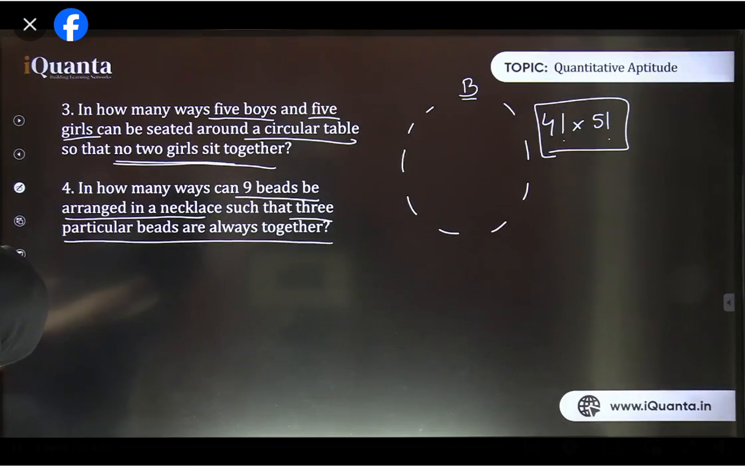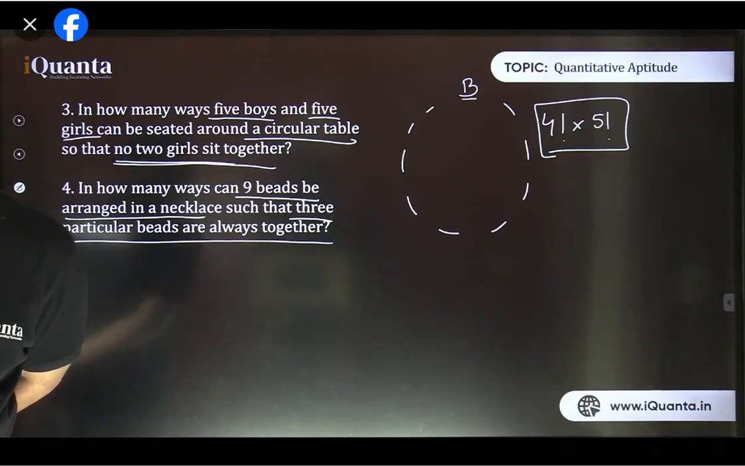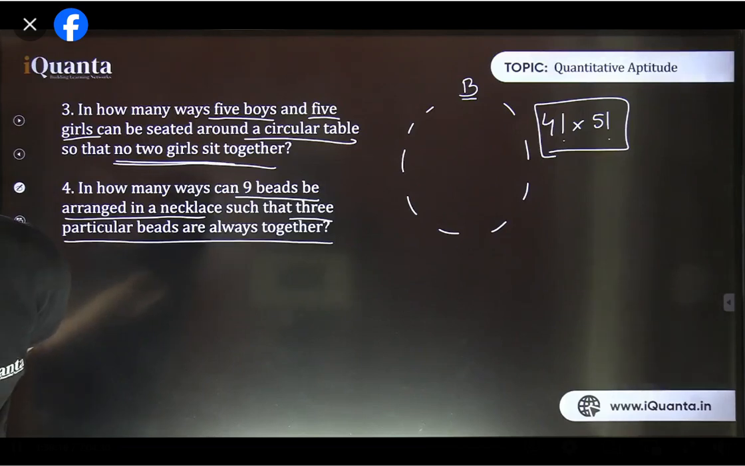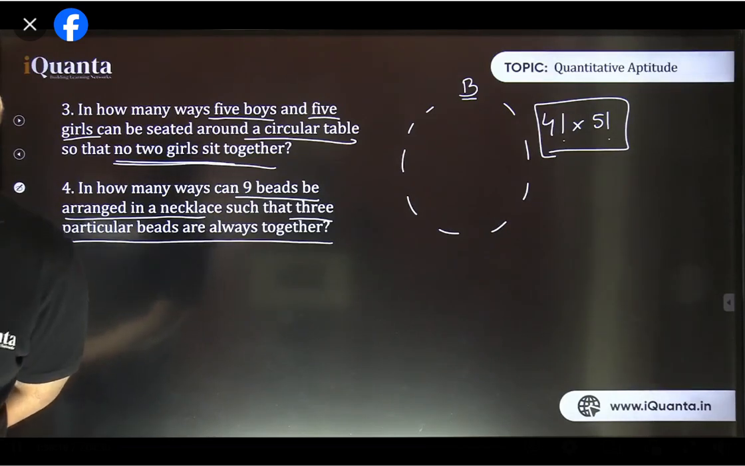Six factorial. That's correct, Vatsal Omar. 6 factorial into 3 factorial by 2. Good. Yes, Srinitha, that's correct.